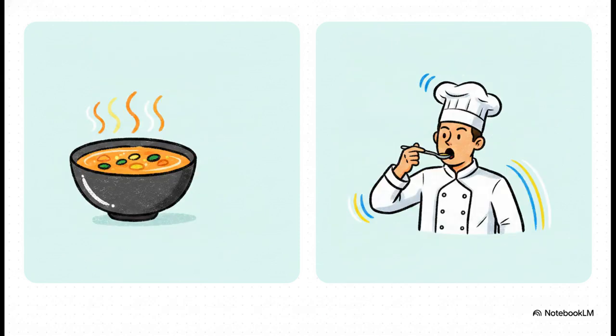And hey, our senses do this too. A soup simply possesses the state of tasting bad. The soup isn't doing anything. It just passively holds that flavor. But a chef actively performs the dynamic action of testing a sauce. The chef is physically bringing a spoon to their mouth and analyzing the flavor. One is just a state of being, while the other is an active investigation.